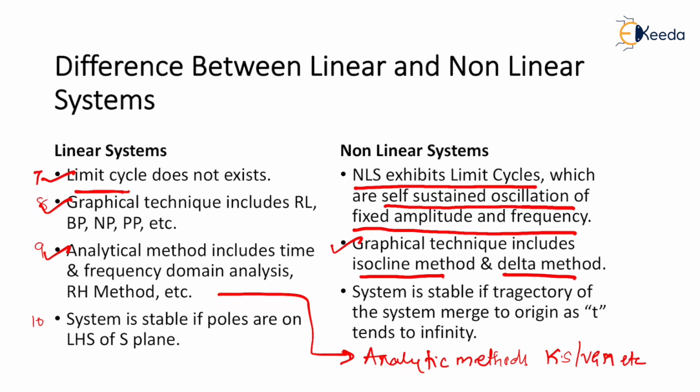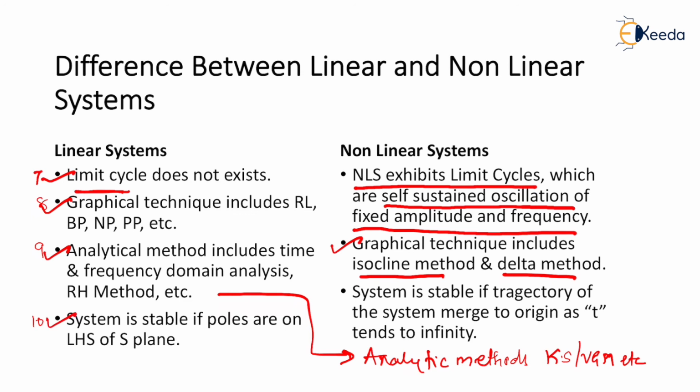In the case of what? Non-linear system. So in the case of a linear system, analytical method includes time and frequency domain analysis like Routh-Hurwitz method. In the case of a non-linear system, analytical method includes Krasovskii method, variable gradient method, etc.